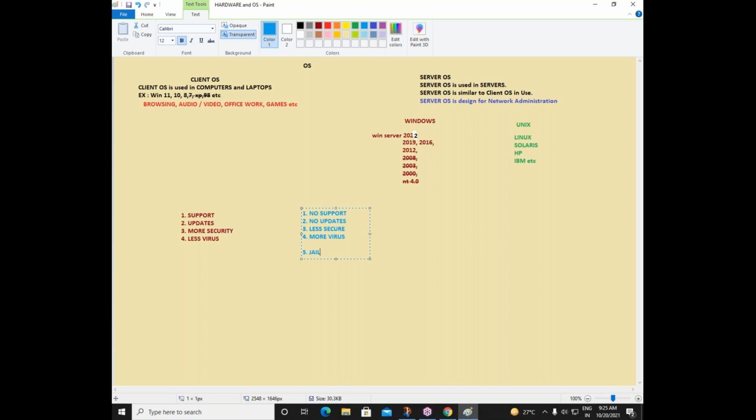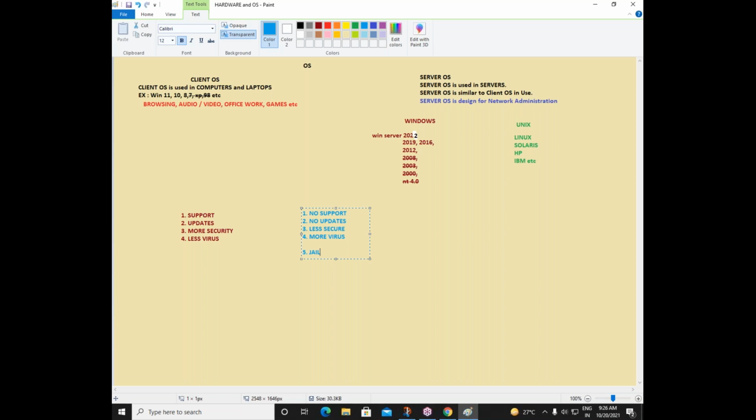So we should not use a pirated operating system, whether it is a server operating system or a client operating system. Although we have many disadvantages like no support, no updates, less security, more viruses, the biggest thing we can be afraid of here is that it's a crime. We can go to jail. So we should not use a pirated operating system. We should always use a genuine operating system.